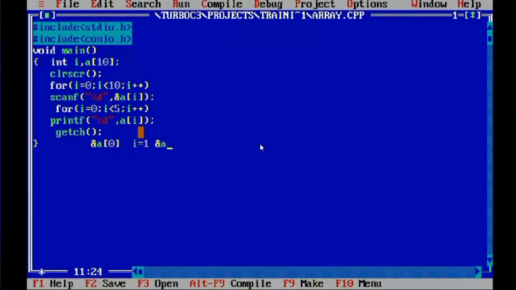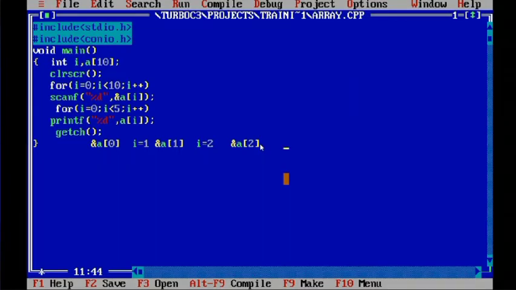We will be reading location A of 1. Then I will be equal to 2, so we will be scanning the location A of 2. Is this completely understandable? Yes, ma'am. Any doubt from anyone?